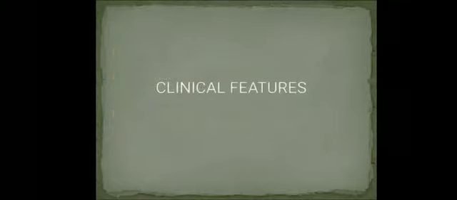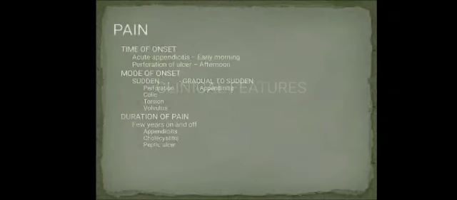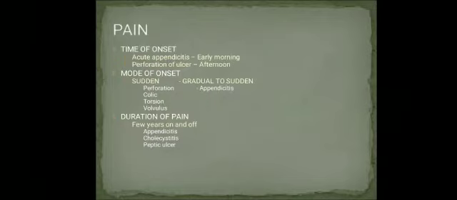So, what are the common clinical features? Let us see before going to the radiological approach. Pain is the commonest symptom. When we see the pain, we have to note down the time of onset, the mode of onset, and the duration of pain. So, these are, as the slide says, different causes of pain abdomen will have periodic onset.